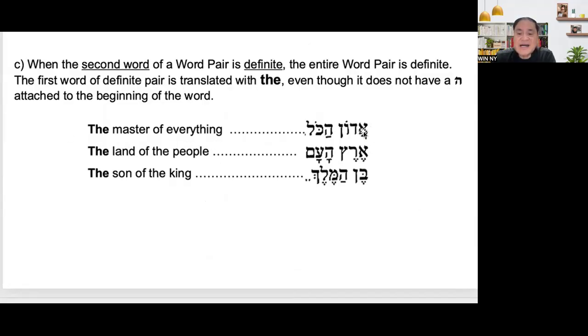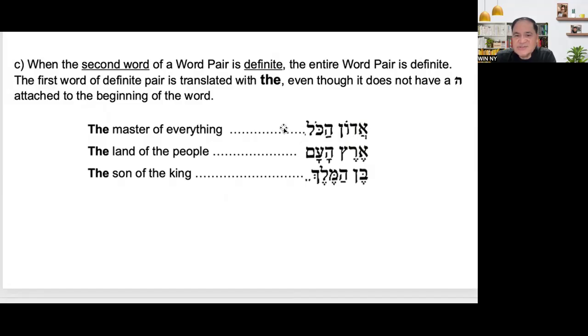Instead of saying ha'adon, it means adon hakol. So it means it is definite. It is definite. So the translation of this is the master of everything, not a master of the everything.